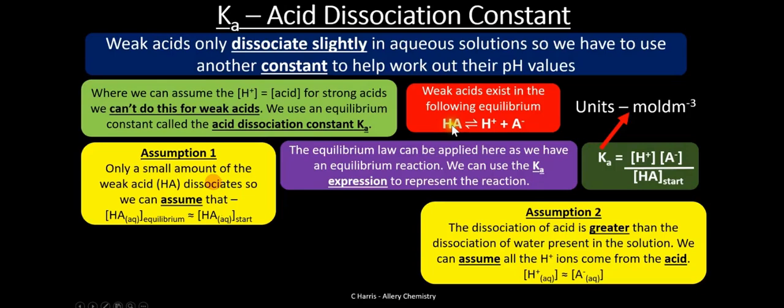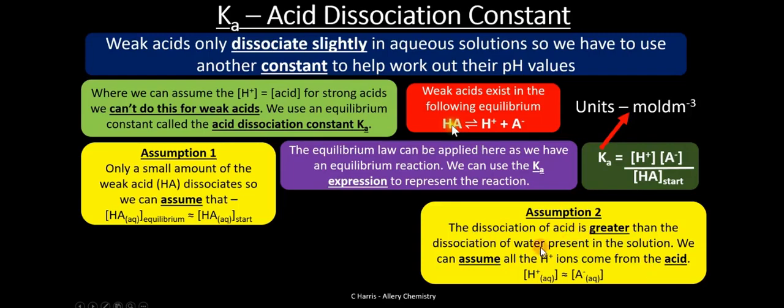Assumption number 2 is that the dissociation of the acid is greater than the dissociation of water present in solution. So we can assume that all the H plus ions come from the acid.